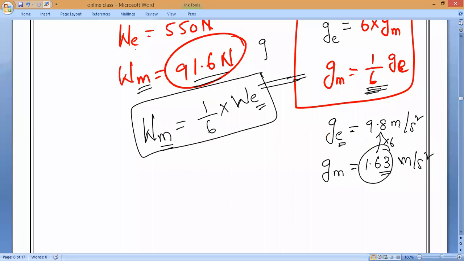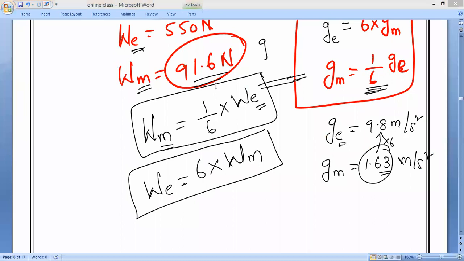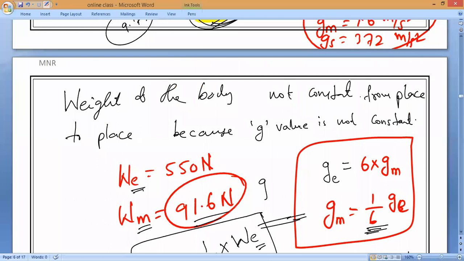So weight on Earth is also 6 times greater than weight on Moon. Understand? Clear?